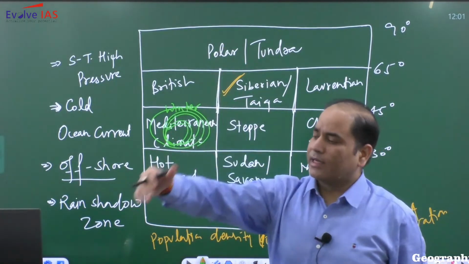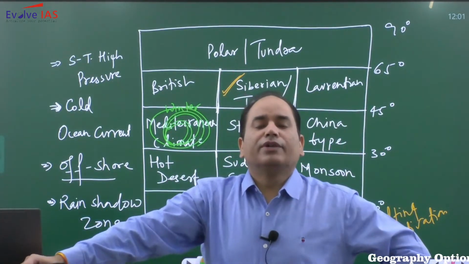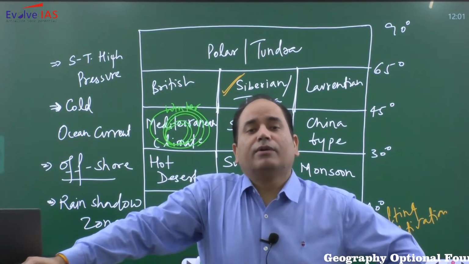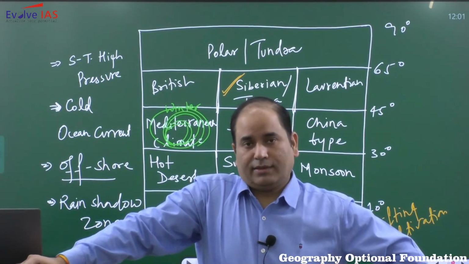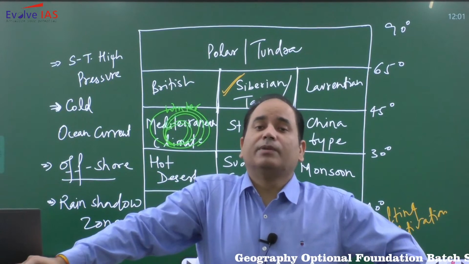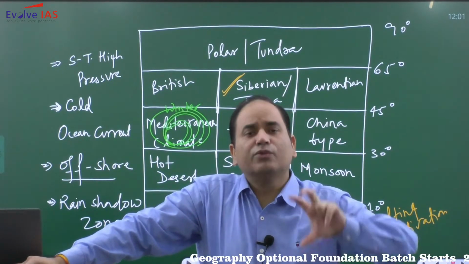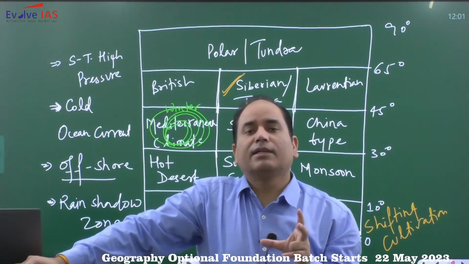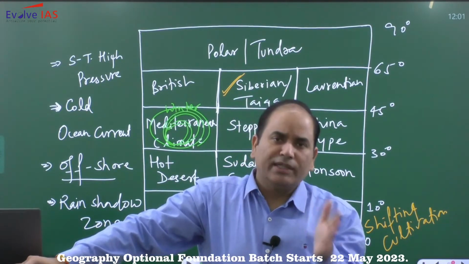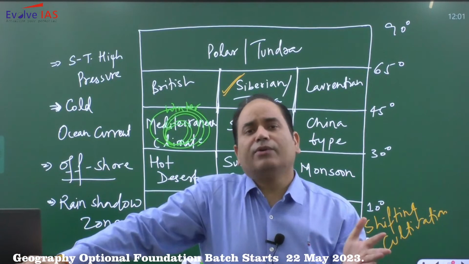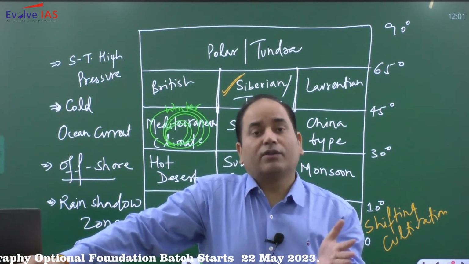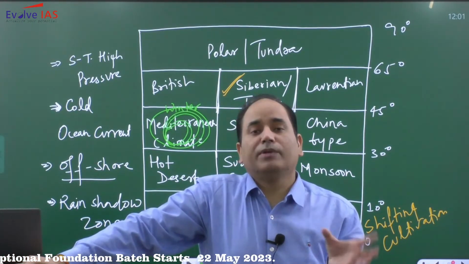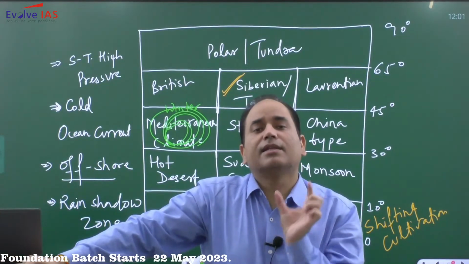So, Delhi में अगर आप देखेंगे, so in Delhi, the winter temperature can go down to 2 degrees Celsius. And in summer temperature can go up to 51-52 degrees Celsius. So there is a huge temperature range. वहीं पे अगर आप विशाखापट्टनम का देखेंगे, मुंबई का देखेंगे, तो winter temperature very rarely goes below 14 degrees, or summer temperature is also not going beyond 38 degrees. So the range is lesser.